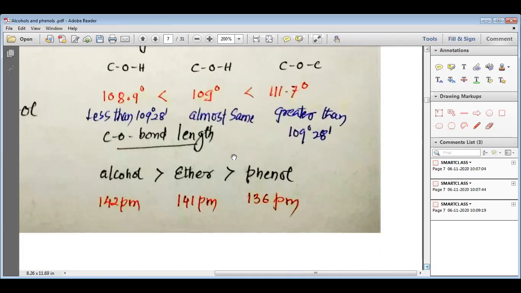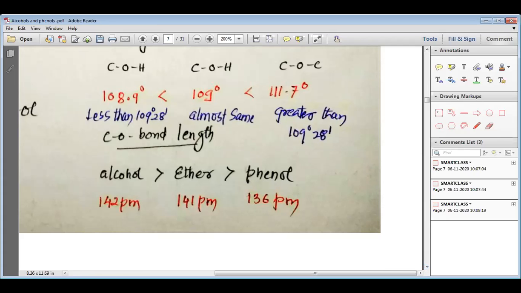When we look at the carbon-oxygen bond length, my dear students, in alcohol the bond length is maximum, that is 142 picometer. In ether the bond length is 141 picometer, whereas in phenol this bond length is 136 picometer.